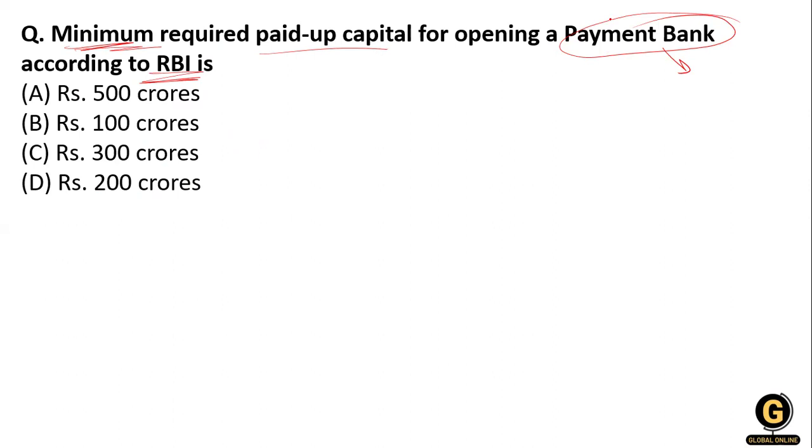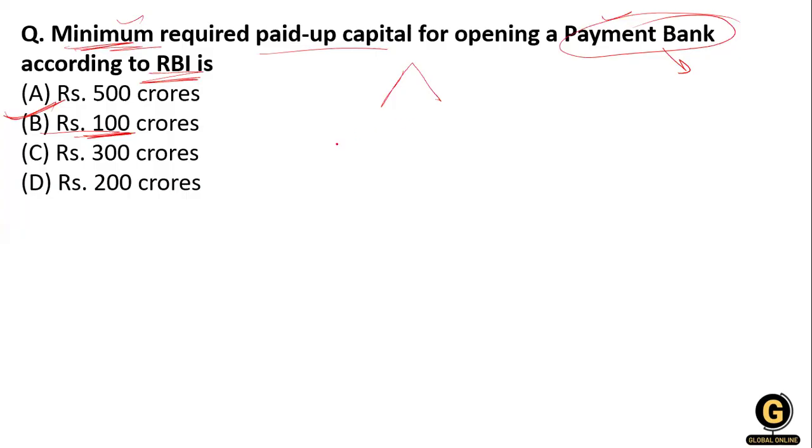So for the payment bank, the minimum paid up capital required is option B, that is 100 crores.